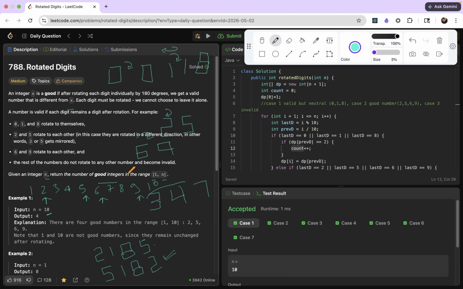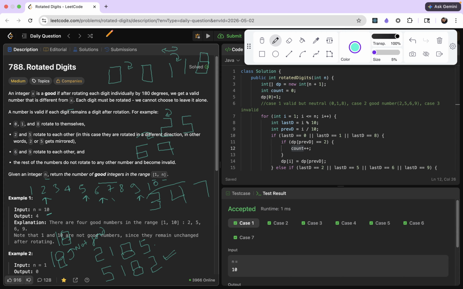So it is a good number. But if you are given, let's say, 1, 8. If you rotate each digit in 1, 8, it stays 1, 8 only. So this is not a different number from your original number. So that is why it is not good.